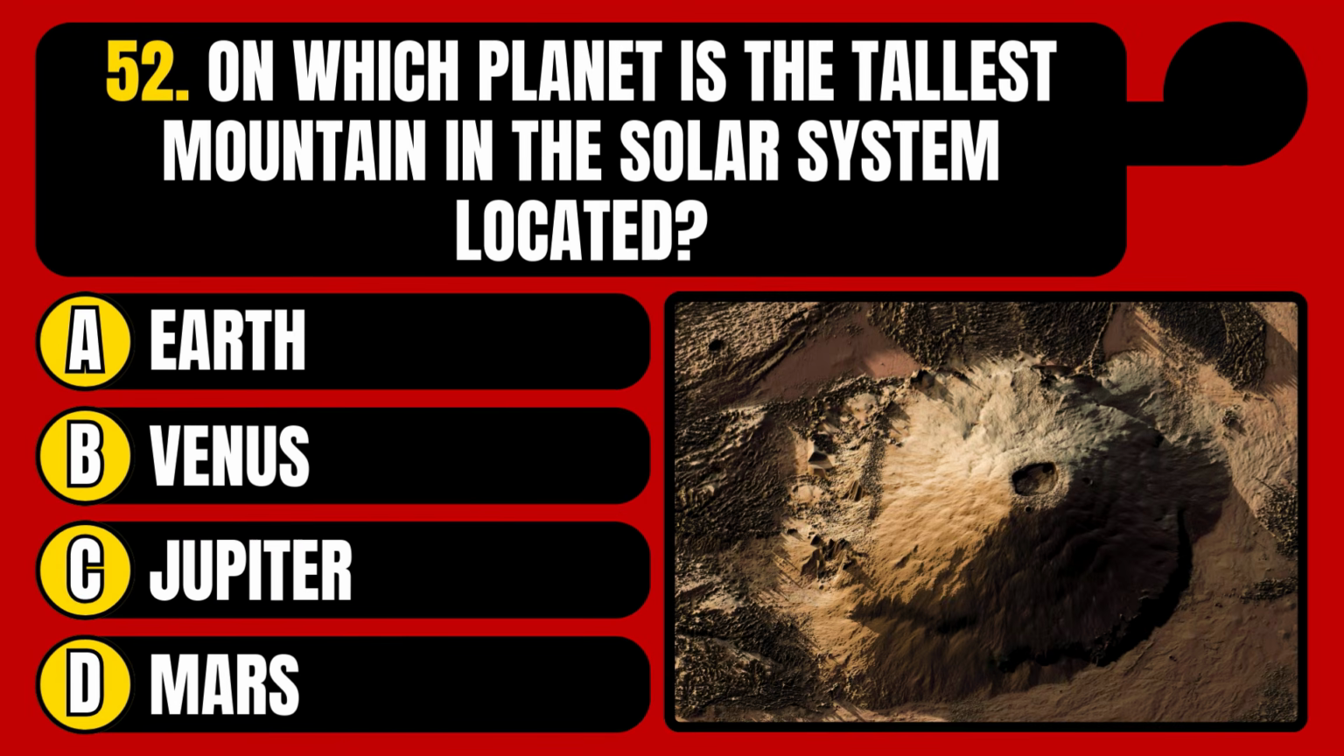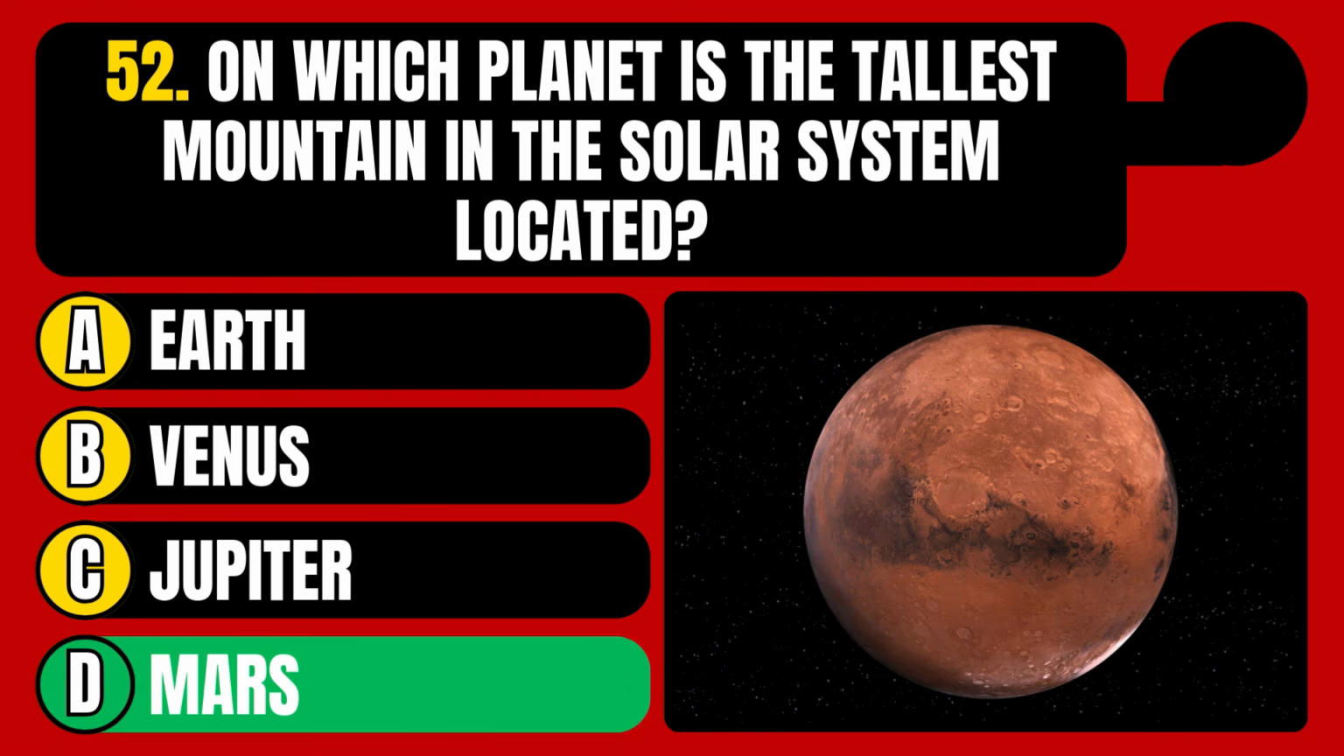On which planet is the tallest mountain in the solar system located? Earth, Venus, Jupiter, or Mars? The correct answer is option D, Mars.